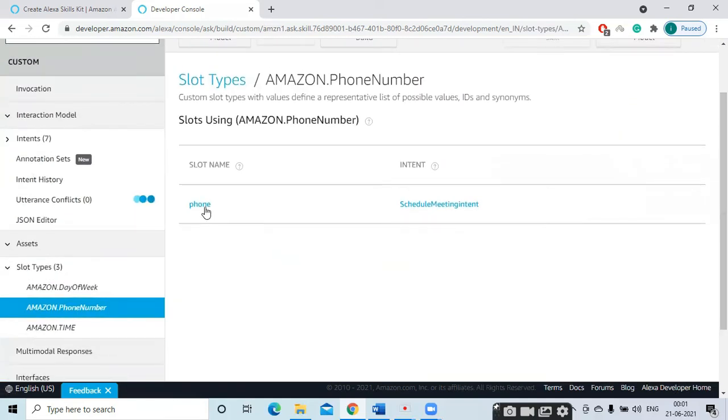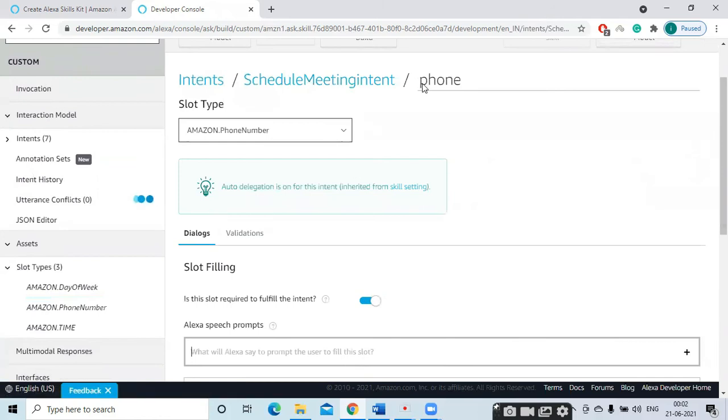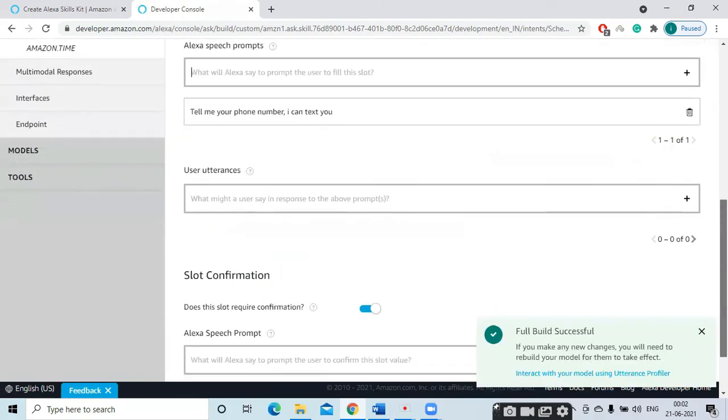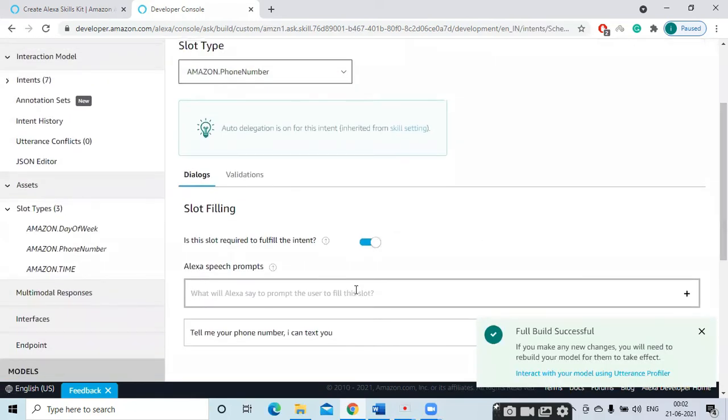Okay. Check this phone. So phone has come. It is under Amazon phone number. So what is the question? Tell me your phone number. I will text the meeting schedule.